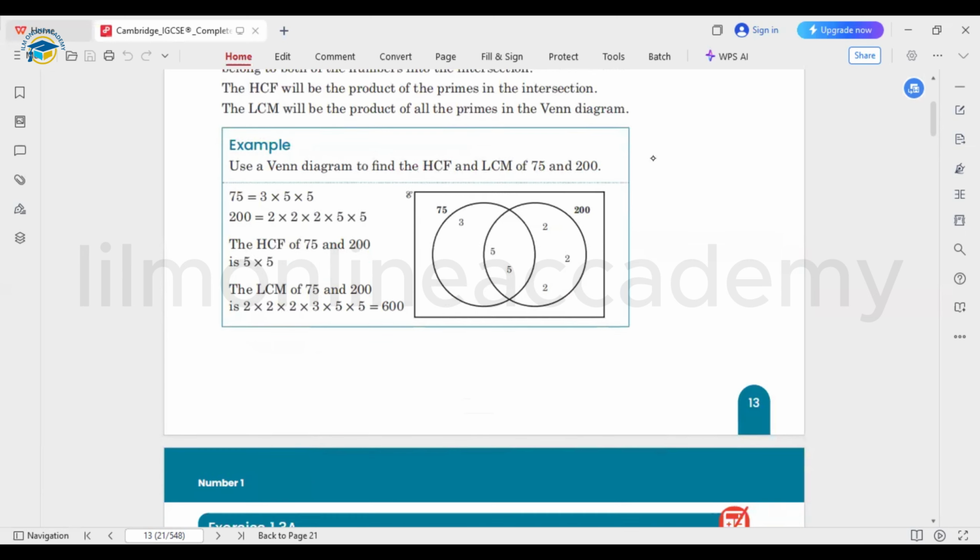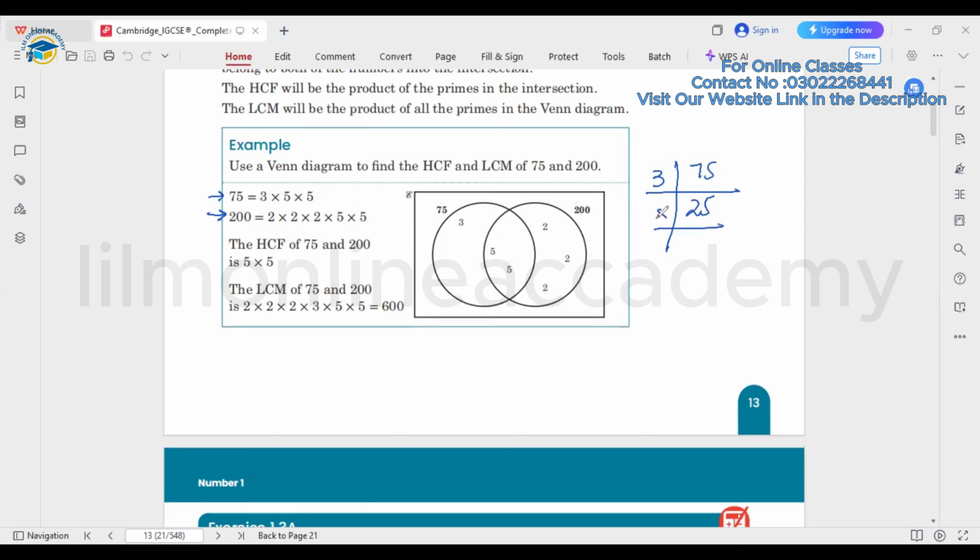Let's discuss this first. They gave us the numbers 75 and 200, and we need to first write down the prime factors. For writing down the prime factors of 75, you can do it this way. We can divide it by 3 first. 3 twos are 6, and 3 fives are 15. 5 fives are 25, 5 ones are 5. In this way, the prime factors we got for 75 are 3, 5, 5.